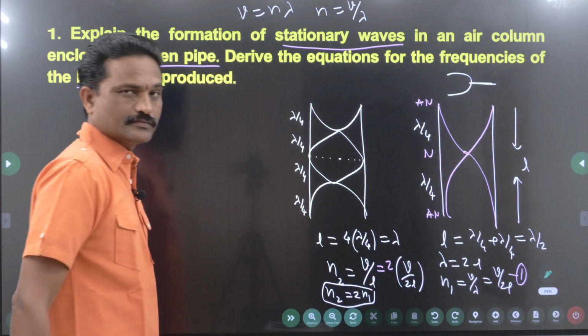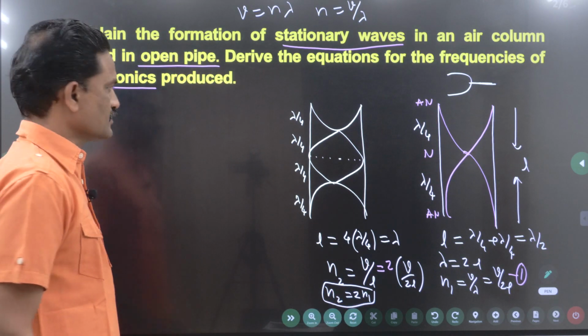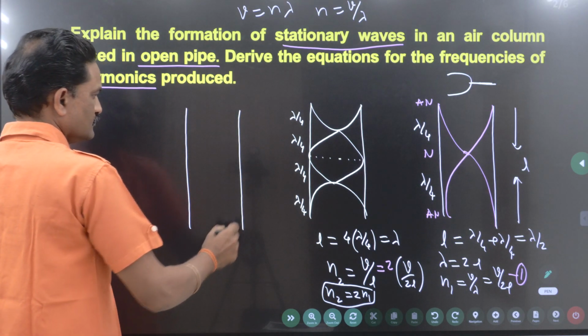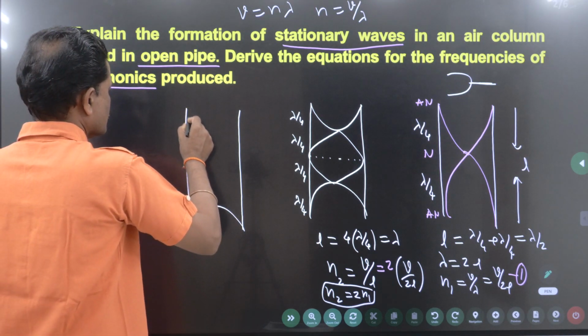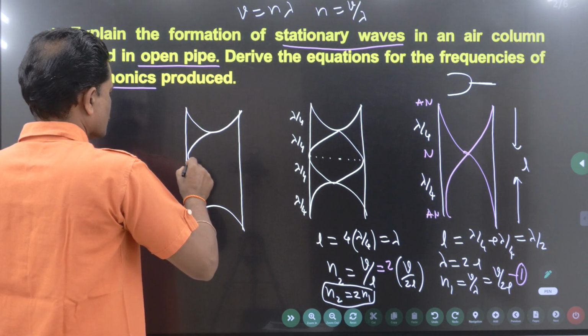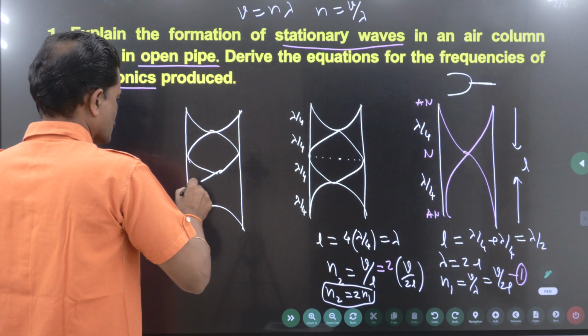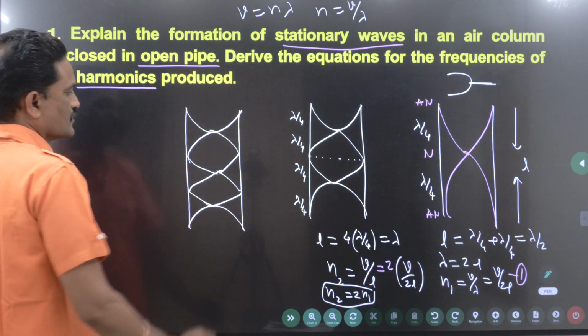Is this clear? Right. Now, we have to draw 3 modes of vibration. So, this is the third one. Right.